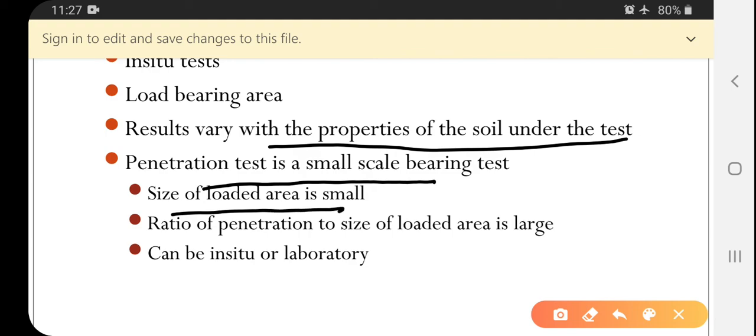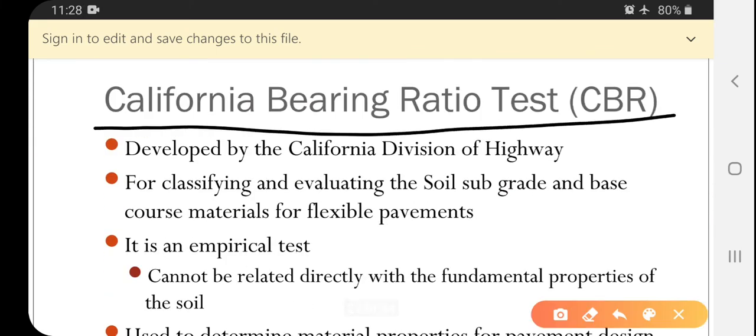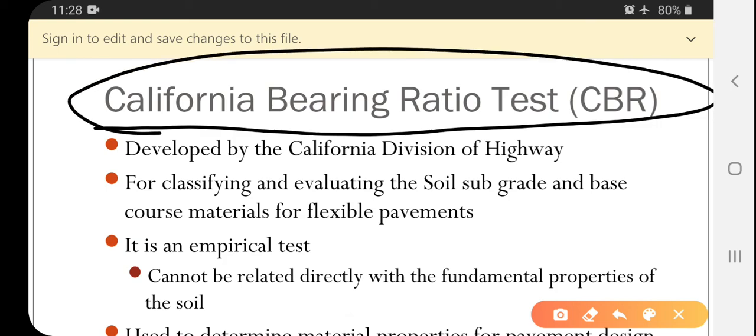The size of the loaded area is small, and the ratio of penetration to load for a large area can be determined in situ or in the laboratory. Here the most important test is CBR. This we have already learnt in module 3, design of pavements. So what do you mean by CBR?